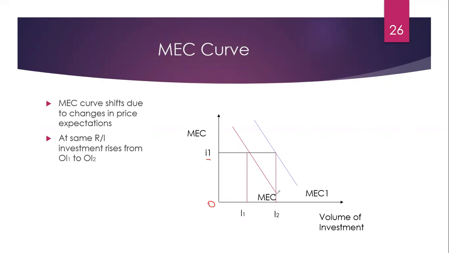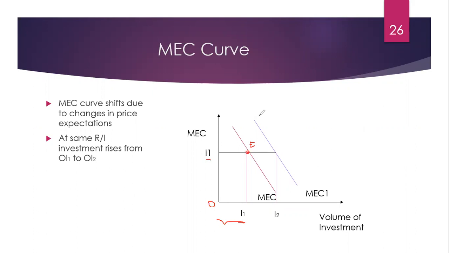Originally we are here. We say any point. We name it as E, for example. So with I1 rate of interest, this is volume of investment, O to capital I1.